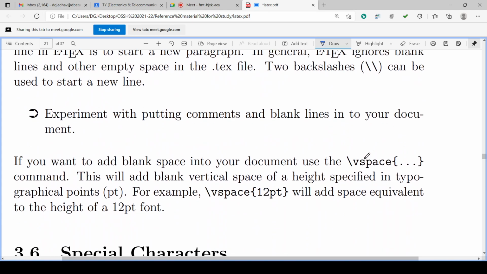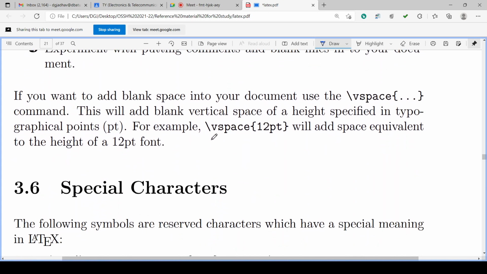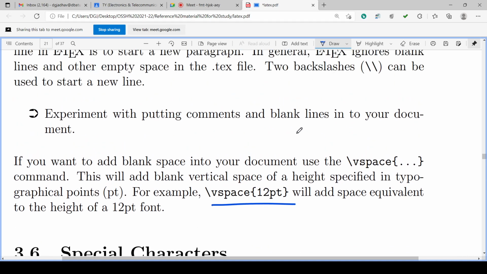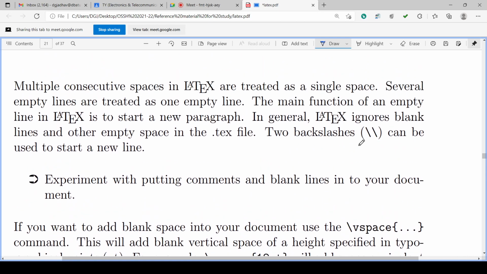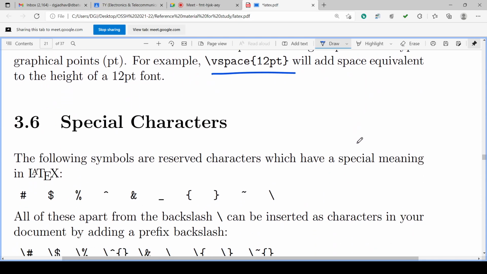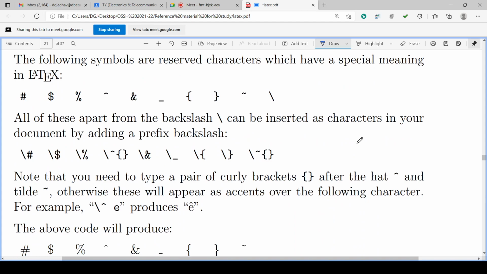Then we have the vspace example for blank space, and we can put the blank space. If you have double backslash, it can start a new line. Whatever special characters are there, for those we have to use backslash each time: backslash hash, backslash dollar, to put them into the document.